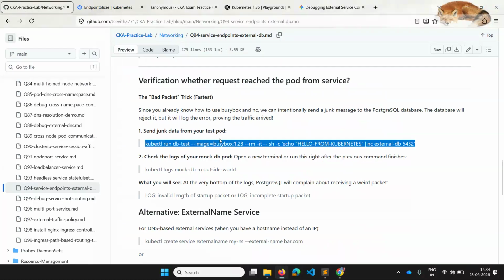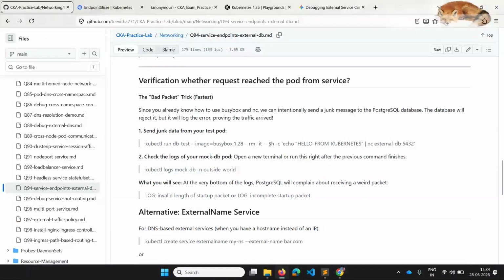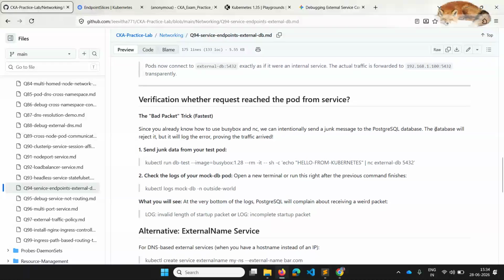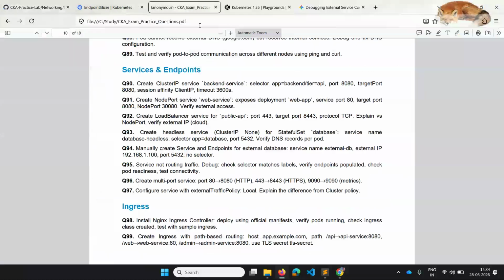After that, we'll create a dummy pod like this, and we'll try to reach that particular service using nslookup with the service name, or you can use this way if it is a db. That's how we perform connectivity testing.